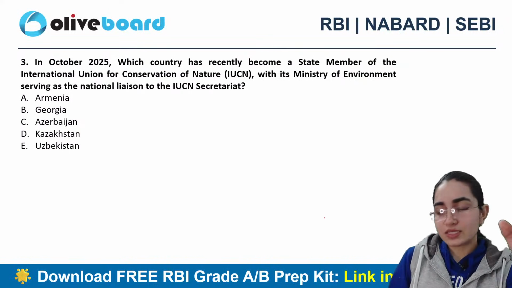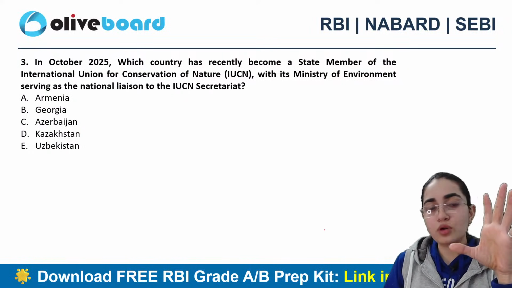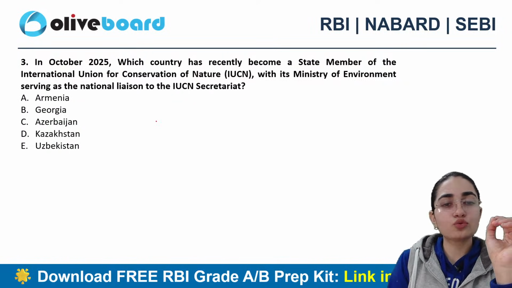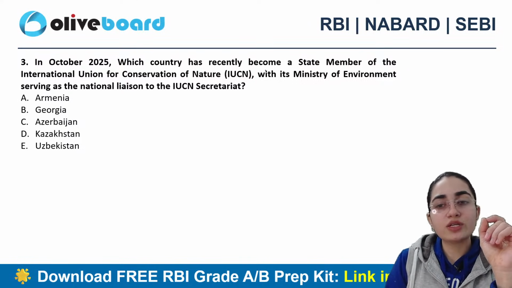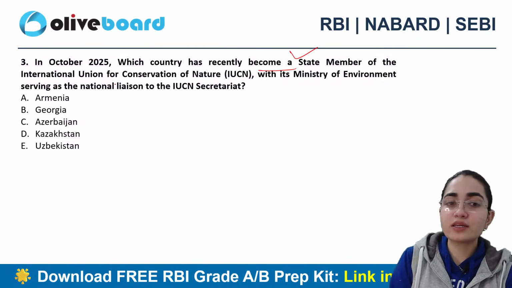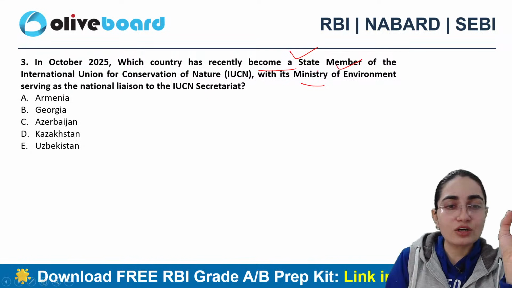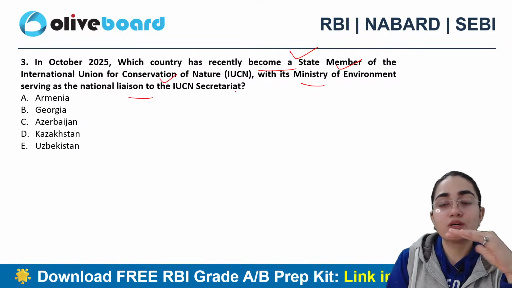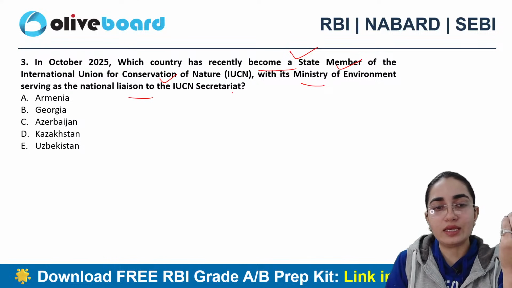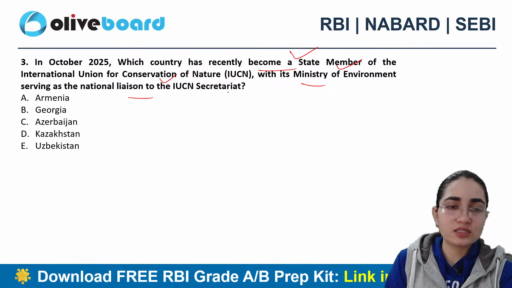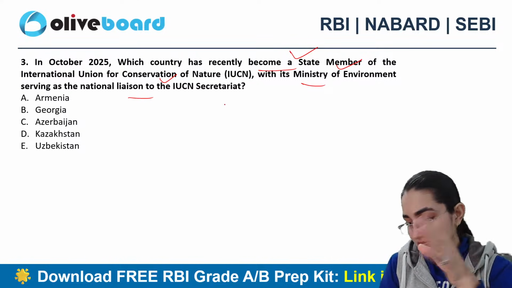All right. By the time you people are telling me, I'll just try to come to the next question. This clearly says in October 2025, which country has recently become a state member of the International Union for Conservation of Nature, with its Ministry of Environment serving as a national liaison to the IUCN Secretariat? Is it Armenia, Georgia, Azerbaijan, Kazakhstan, or Uzbekistan?